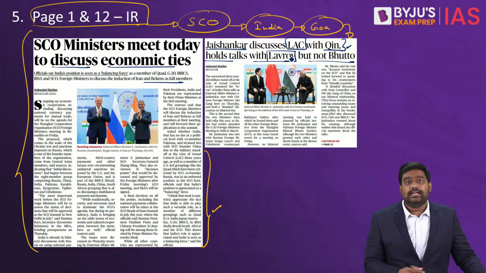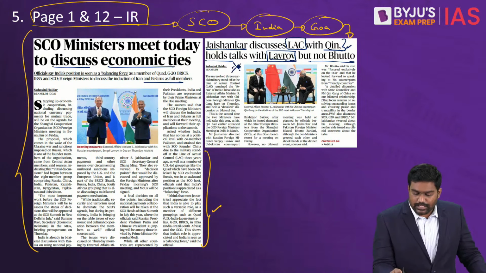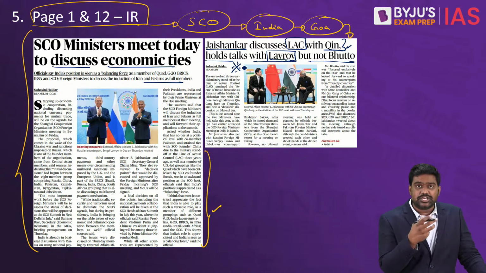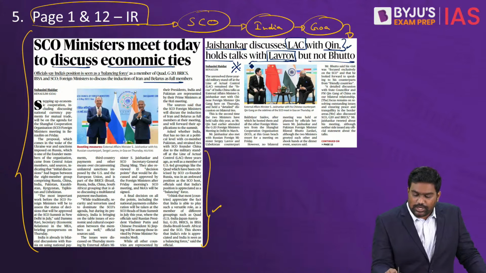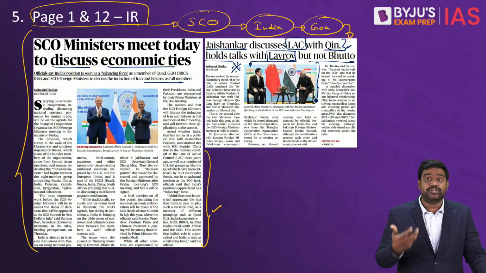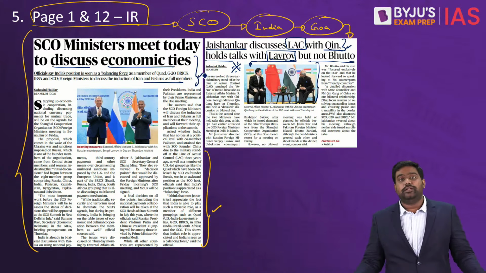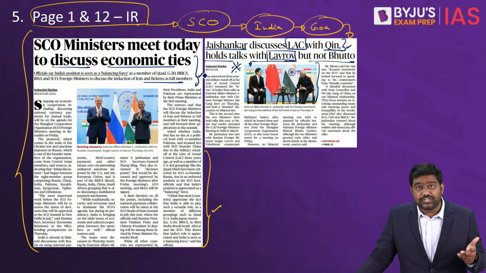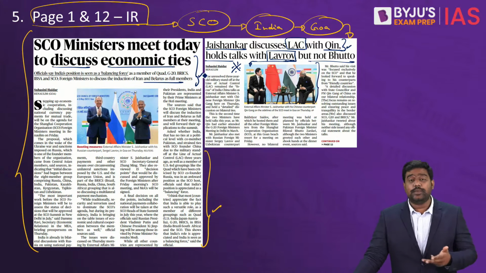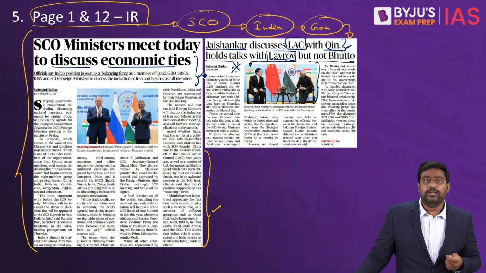India's foreign minister has also held consultations with Russian foreign minister Sergei Lavrov. Given the Russia-Ukraine war, the impact of Western sanctions and the strategic India-Russia relations, this dialogue is also equally important, where the Indian and Russian foreign ministers have exchanged their views on key topics. And India would also be interacting with the foreign ministers of the Central Asian countries that are members of SCO: Kazakhstan, Kyrgyzstan, Tajikistan, Uzbekistan. All these are key members of SCO. India would hold very important dialogues with them.